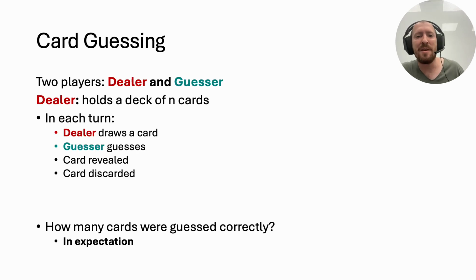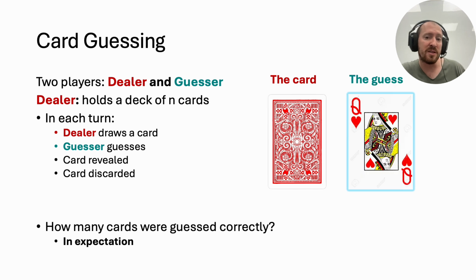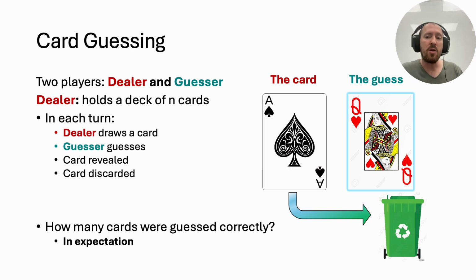Card guessing is a game played between two players, a dealer and a guesser. At the beginning of the game, the dealer holds a deck that consists of n cards. In each turn, the dealer picks one card from the deck and places it face down on a table, so no one knows which card it is. The guesser tries to predict the identity of the card and declare their guess. The card is then revealed and discarded, so the dealer may not draw that card again. The guesser gets a point for each correct guess, and the game continues until the dealer runs out of cards.